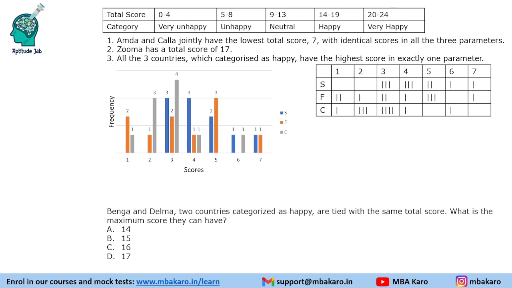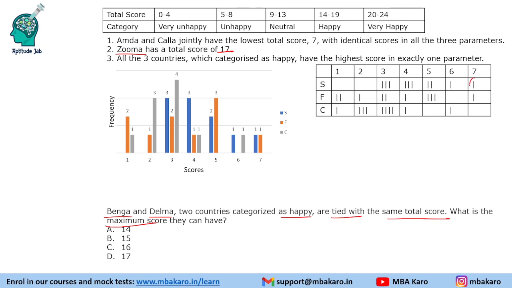Now we are given that Benga and Delma are two countries categorized as happy. So Benga and Delma, happy countries, are tied with the same total score. What is the maximum score they can have? So we have three countries: one is Zuma, which is already 17, and Benga and Delma.